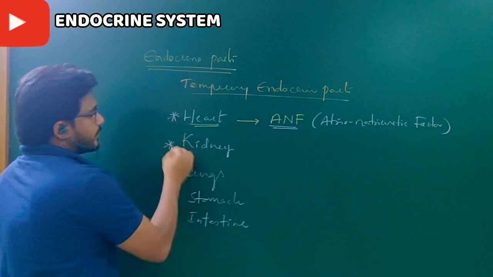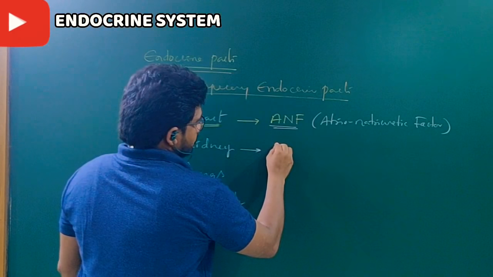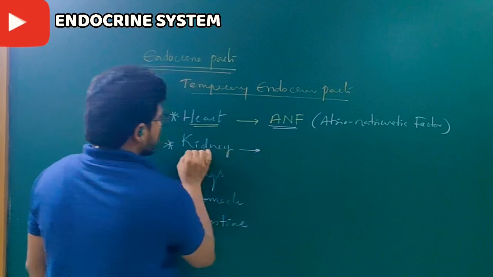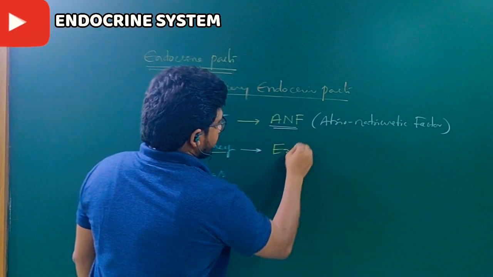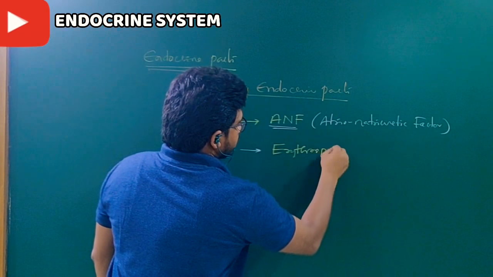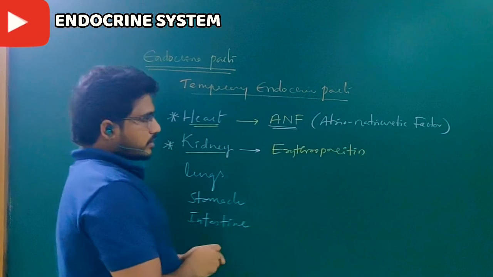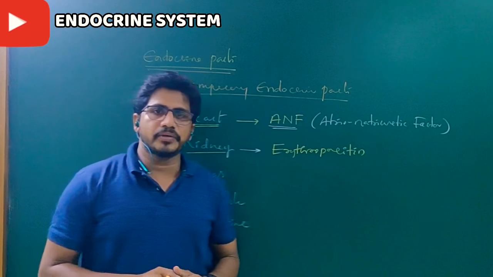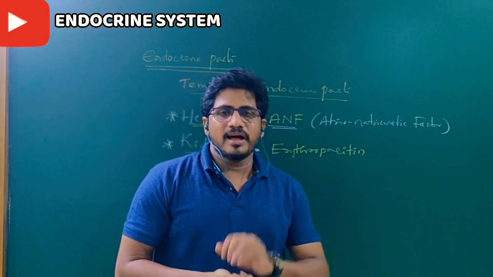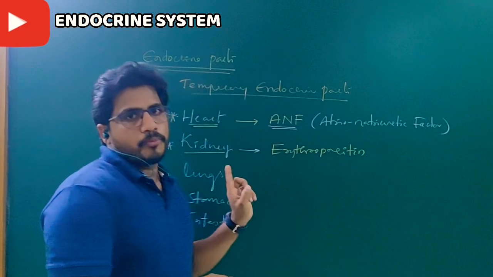Second one is the kidney. The kidney secretes a hormone called erythropoietin. What is the meaning of erythropoiesis? In previous sessions I told you, erythropoiesis is the process where RBC is produced.